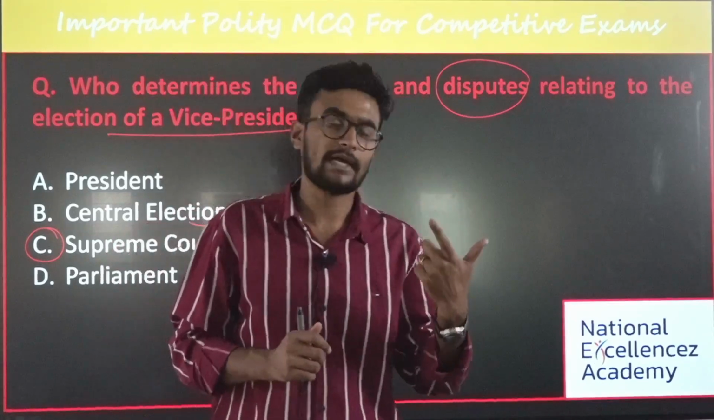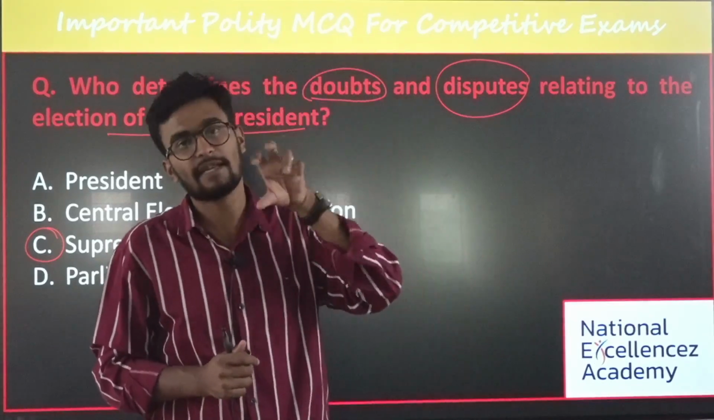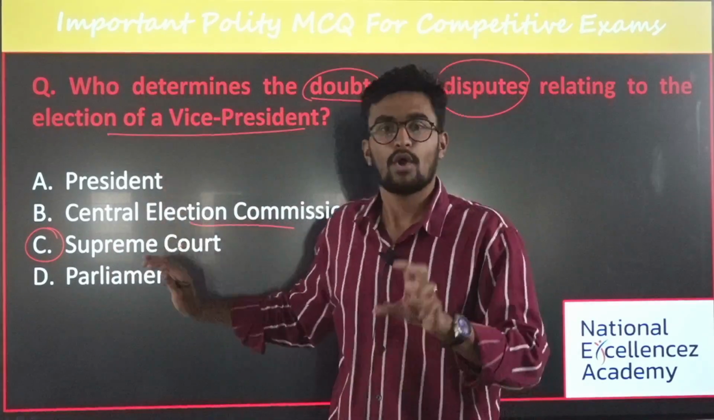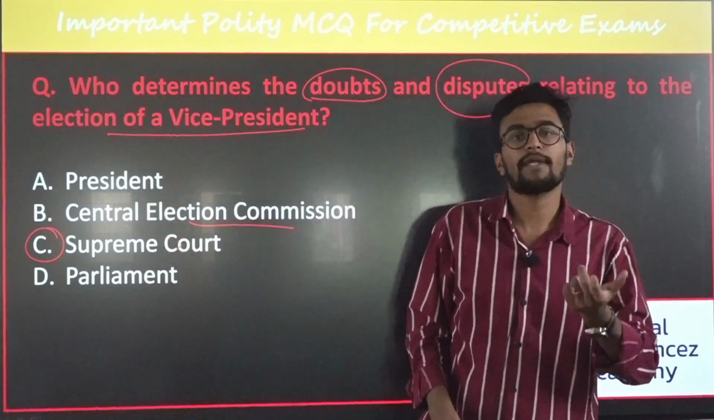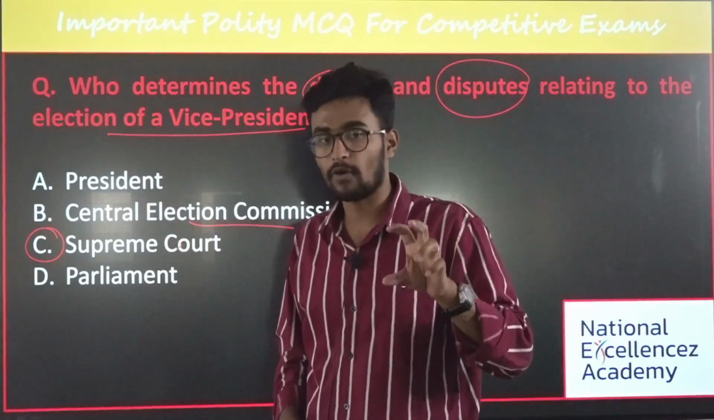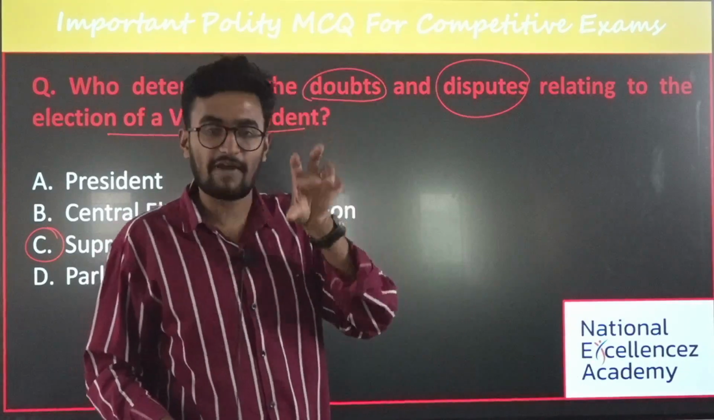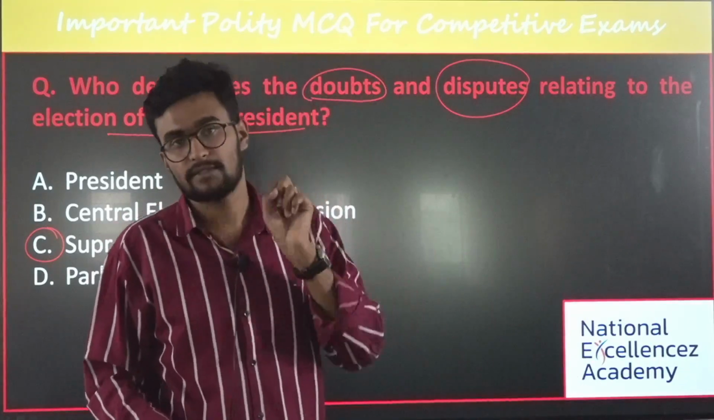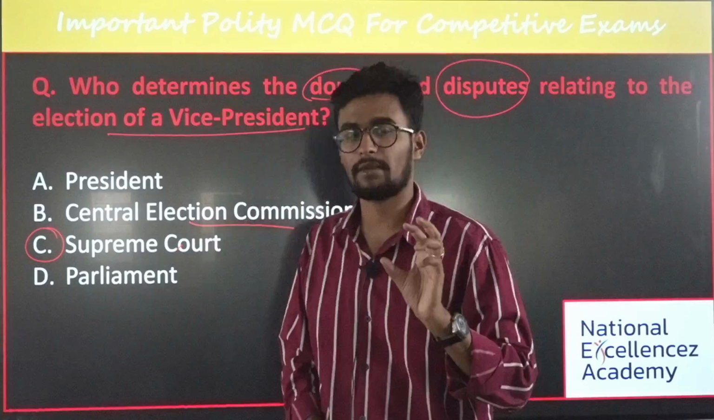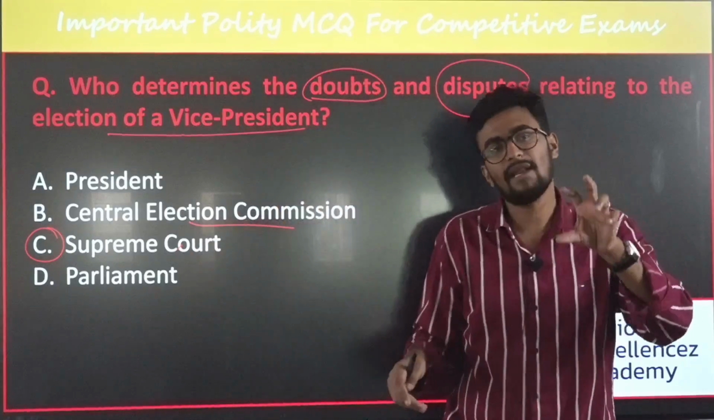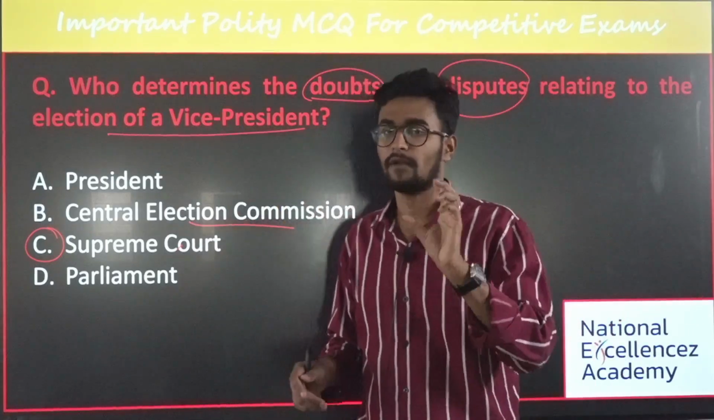It is Article 71. And who is the final authority? It is not the Chief Election Commissioner nor the President. The final authority is the Supreme Court, and that decision is final and binding on all the parties. There is no appellate tribunal with respect to the decision. It is final and binding. Is it clear? Done.